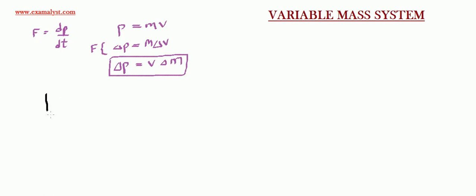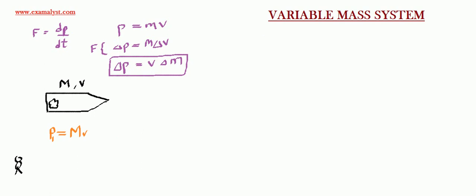So consider here we have a rocket, and the rocket has some fuel, and I am a person on the earth and I'm seeing the rocket. So initially I see that a rocket of mass m is moving with a velocity v. So initially what do I see? Total momentum, say p1, or the initial momentum, I can say, is m into v.